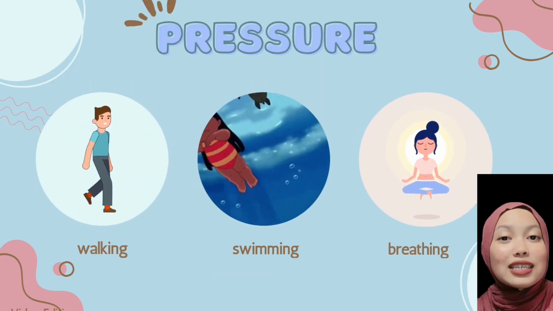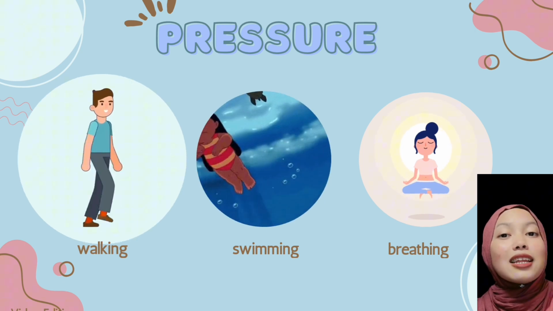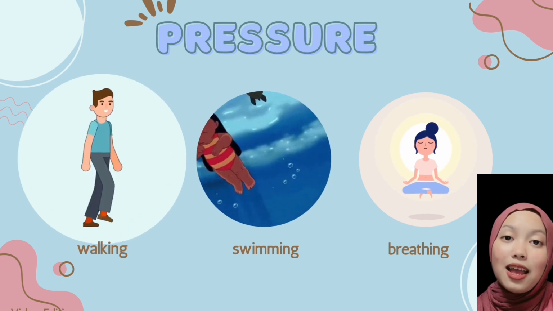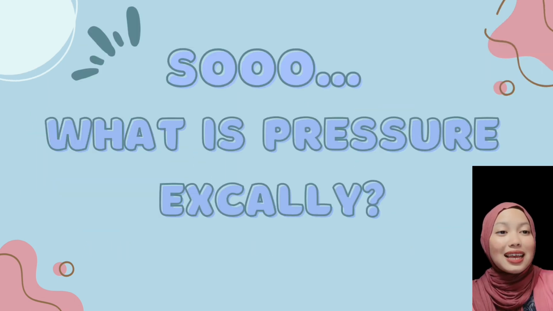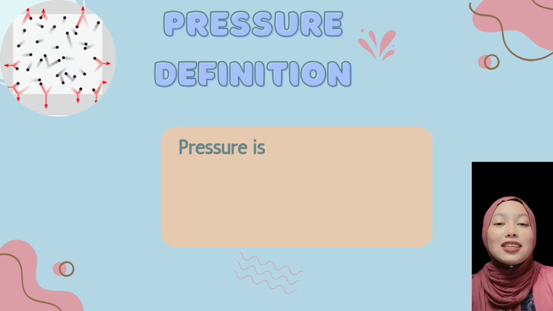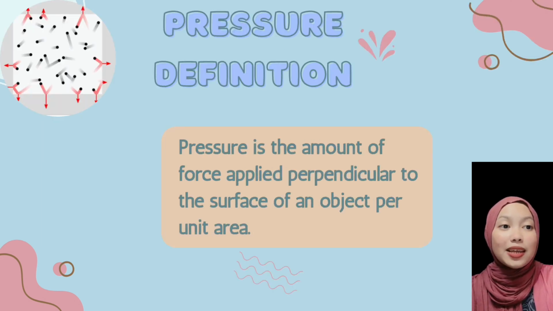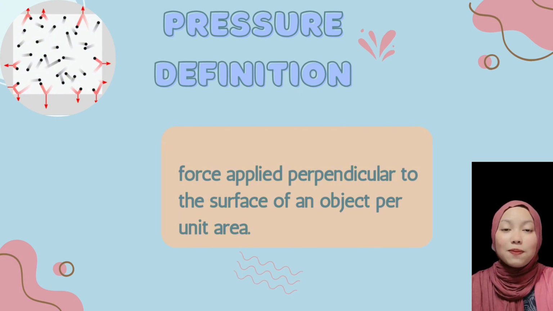Before that, did you know that everything that happens on the earth is related to pressure? As an example, while we walk, our feet touch the ground and our body experiences pressure with the earth. While we swim, our body experiences water pressure, and when we breathe, our body experiences atmospheric pressure. So, what is pressure actually? The definition of pressure is the amount of force applied perpendicular to the surface of an object per unit area.